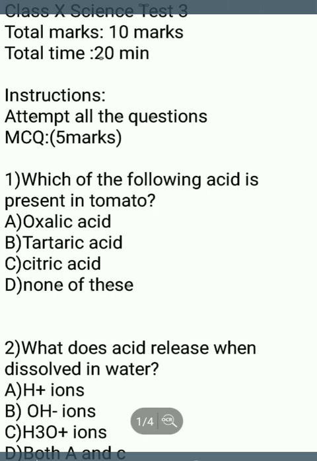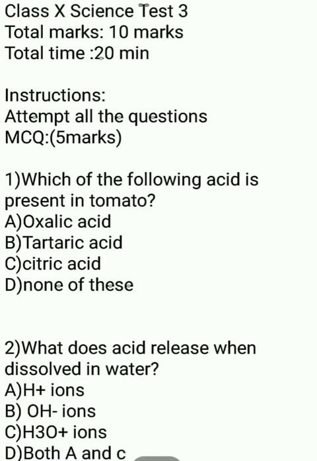Then the next question was, what does the acid release when dissolved in water? You know that every acid contains H plus ions in it, and whenever it is aqueous, means mixed in water, it will give more H plus ions as well as H3O plus ions. What are H3O plus ions?